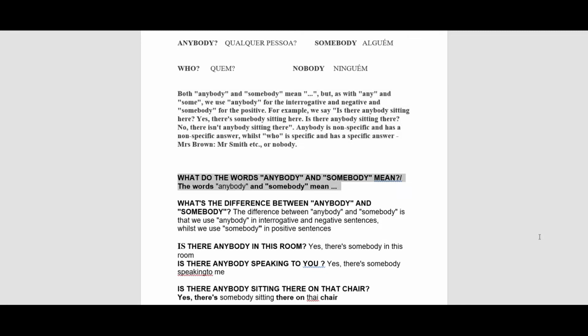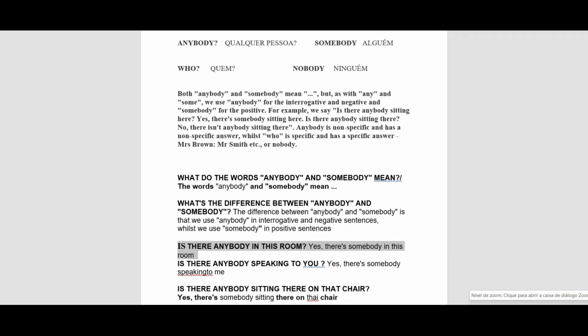What do the words anybody and somebody mean? The words anybody and somebody mean the same. What's the difference between anybody and somebody? The difference between anybody and somebody is that we use anybody in interrogative and negative sentences, whilst we use somebody in positive sentences.